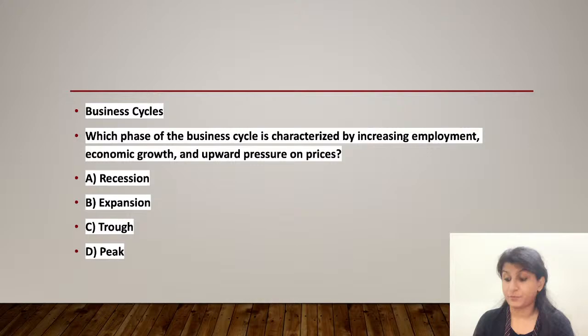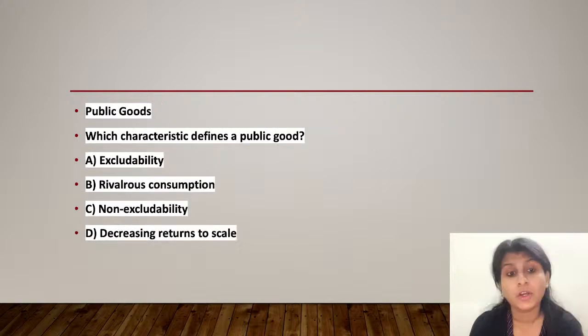Next question is about public goods. What characteristic defines a public good? Option A, excludability. Option B, rivalrous consumption. Option C, non-excludability. And option D, decreasing returns to scale. What is the right answer? Everyone, even if you're not sure of the answer, please do write in the comment section whatever you think is the right answer.